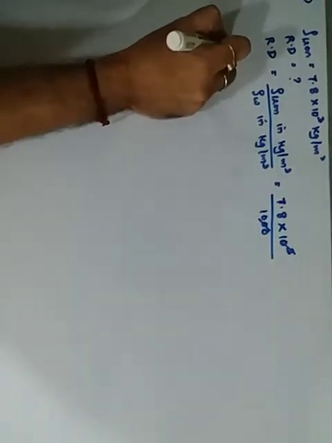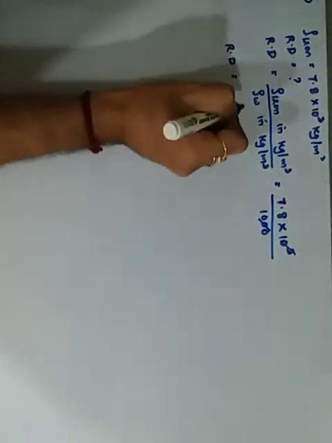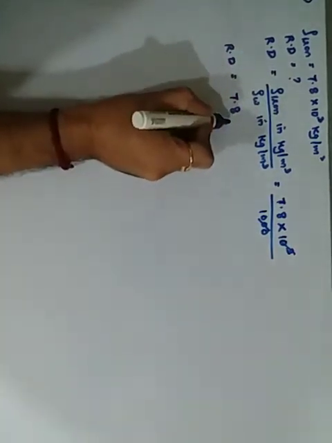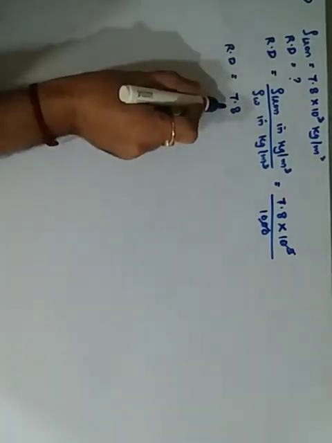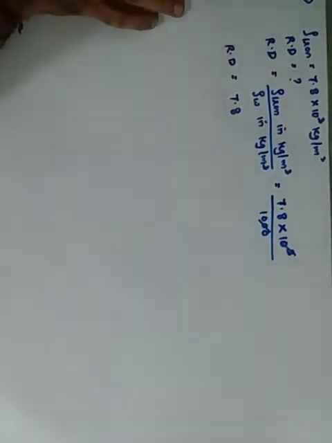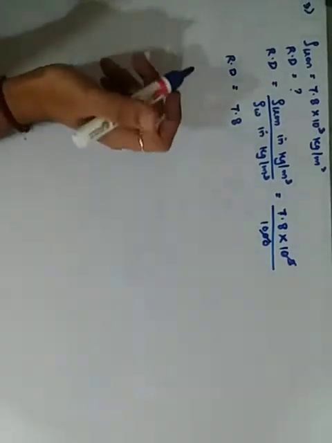So your simple answer, relative density, is simply 7.8. Please don't mention any unit. Relative density does not have any unit, so this is your final answer, 7.8. Got it? Question number 3.